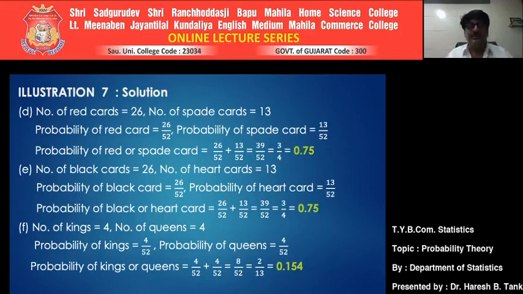Since they are mutually exclusive, individual probabilities can be summed up to get the or. The probability of getting a king or queen is equal to the sum of individual probabilities, 4 by 52 plus 4 by 52, which is 8 by 52. Simplifying it, it comes to 2 upon 13, and with further simplifying, it comes to 0.154.